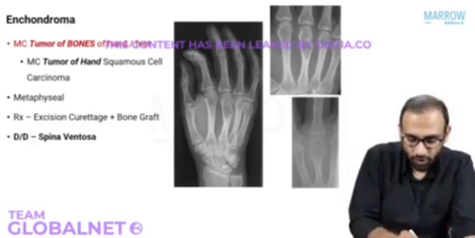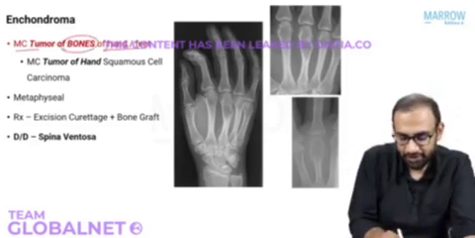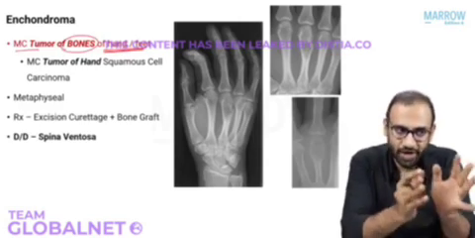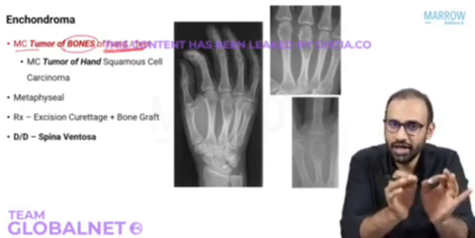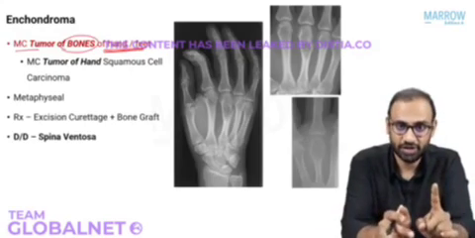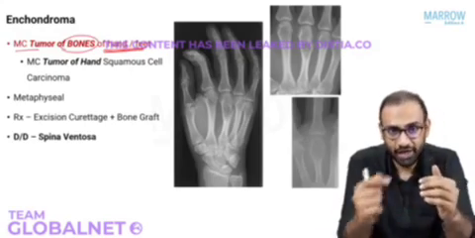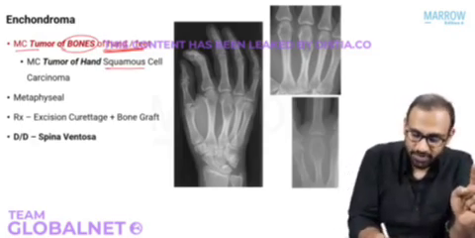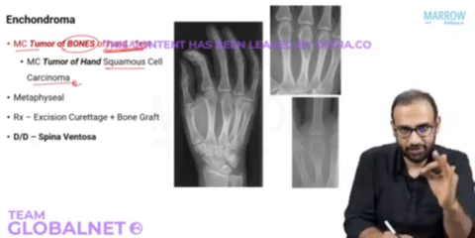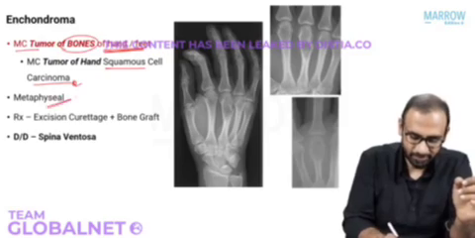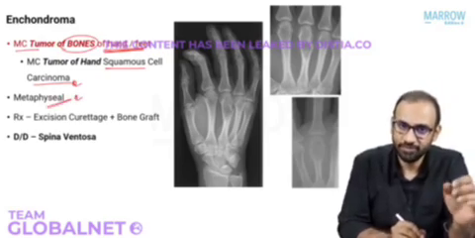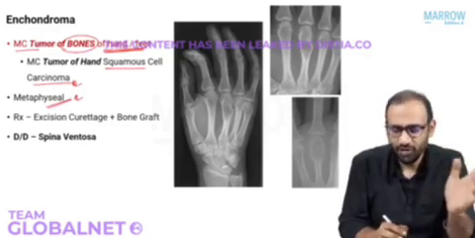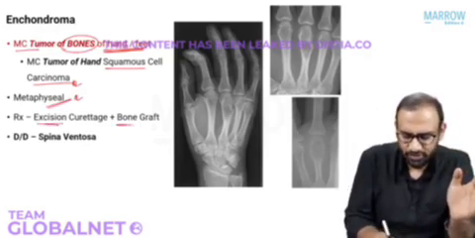It is the most common tumor of bones of hand and feet. Very, very important. If they ask you what is the most common bone tumor of hand or feet, the answer is enchondroma. But be very careful here. If they ask you what is the most common tumor of the hand, without mentioning the word bone, then you should mark squamous cell carcinoma. Like we discussed, it is metaphyseal. How will it appear on X-ray? Lucent or hazy with some calcification here and there. What is the treatment? Excision curettage with bone grafting.